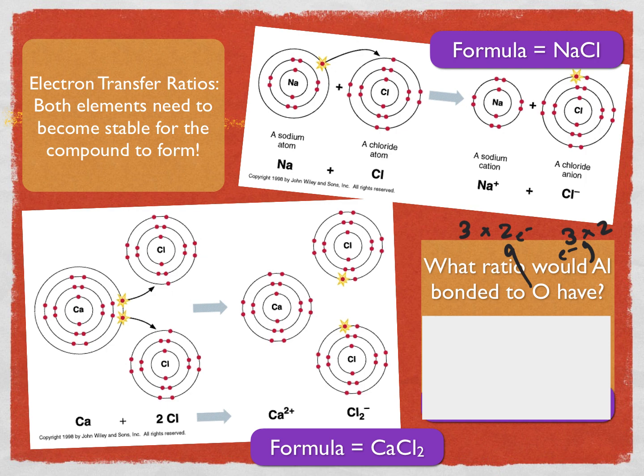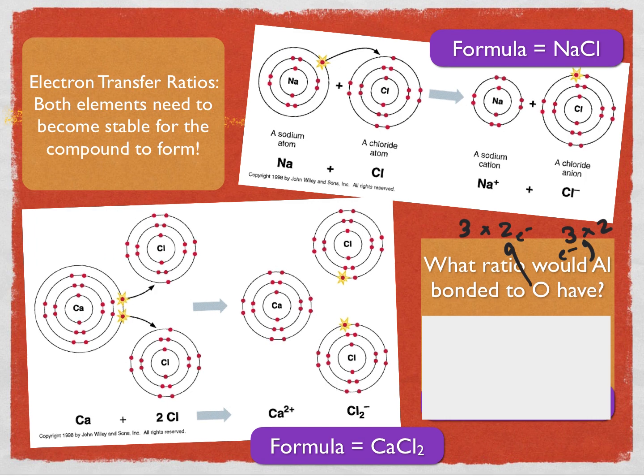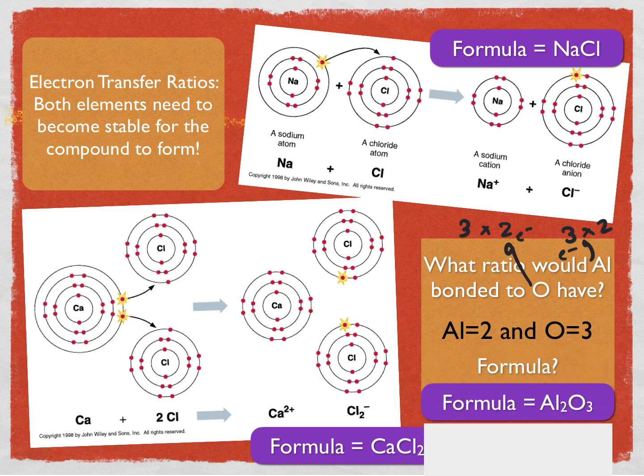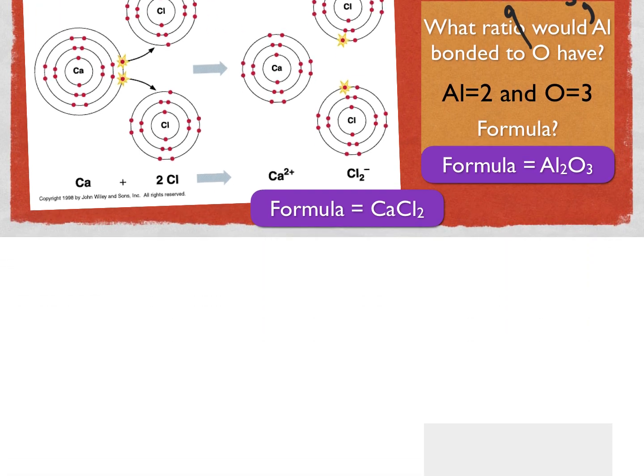Now, the number of electrons lost always has to equal the number of electrons gained. And once we figure out how many electrons are lost and how many atoms are losing, we can figure out how many electrons and how many atoms are gaining. So in this example, 2 aluminums would be needed to lose 3 electrons each, that's 6 total electrons lost, and 3 oxygens would be needed to pick up those 6 electrons because each oxygen can take 2 electrons. And so the formula turns out to be Al2O3.